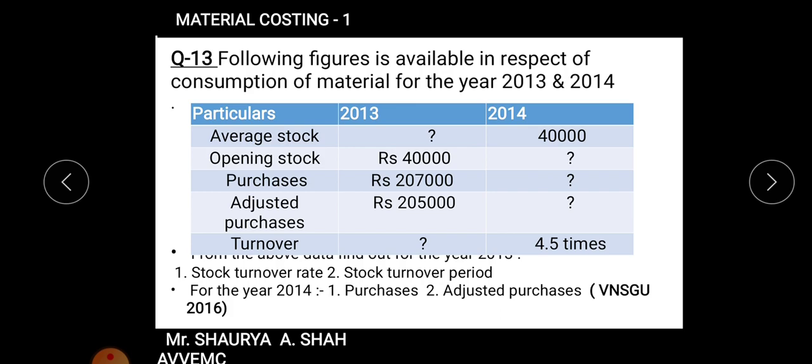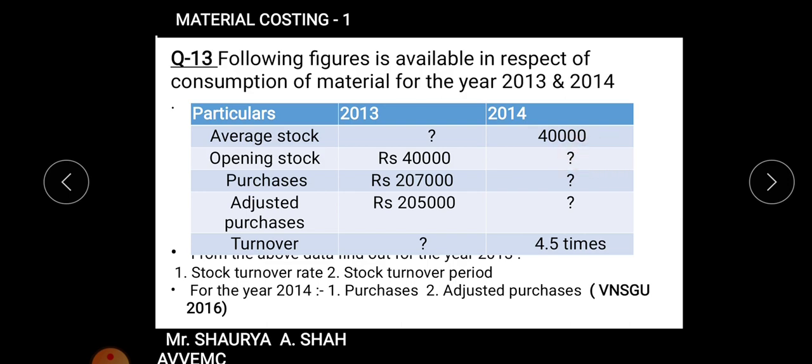Starting with 2014. How you will start with 2014? You have the closing stock of 2013. Is it clear? So closing stock of 2013, if you are having, that will become the opening stock of 2014. Hope it's clear. So opening stock of 2014 you are having, average stock you are having, you will get the closing stock for the particular thing. Is it clear? So closing stock of 2014, when you will get it, then you will find out the answer for it. Is it clear? So closing stock of 2013 will be automatically opening stock of 2014, right?